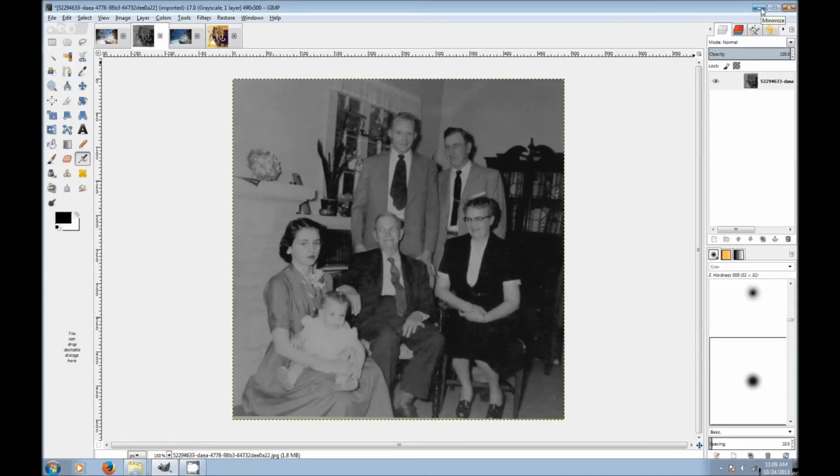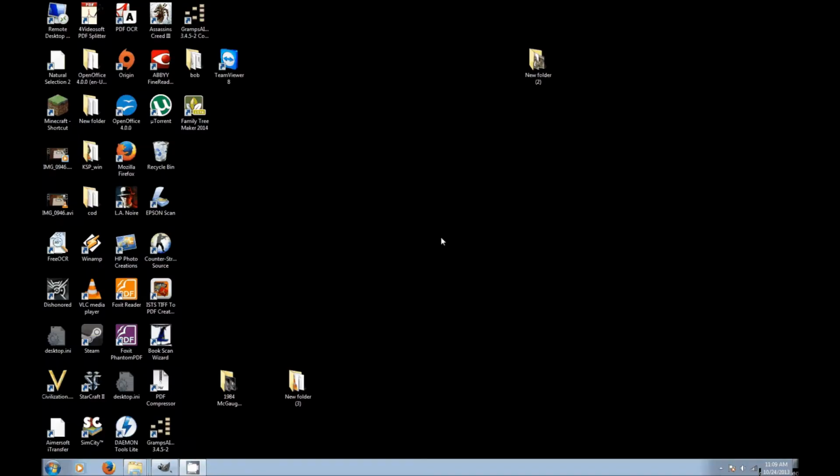Anyway, that should give you some ideas on how to restore these old photos.